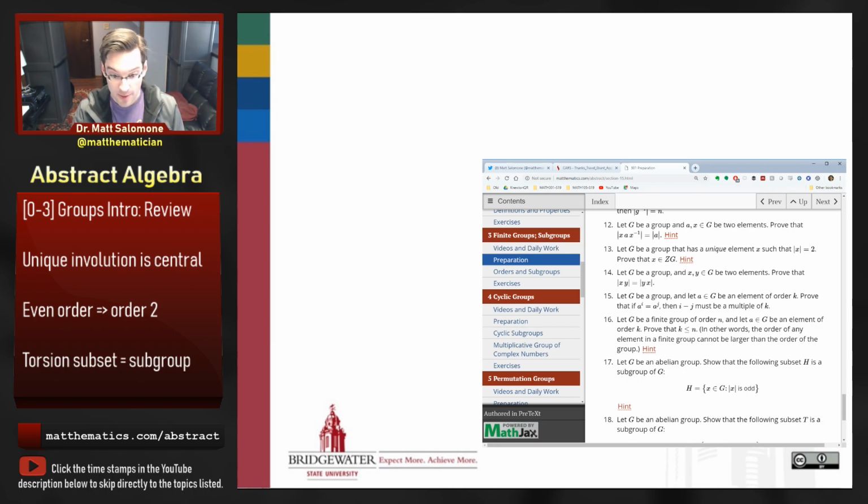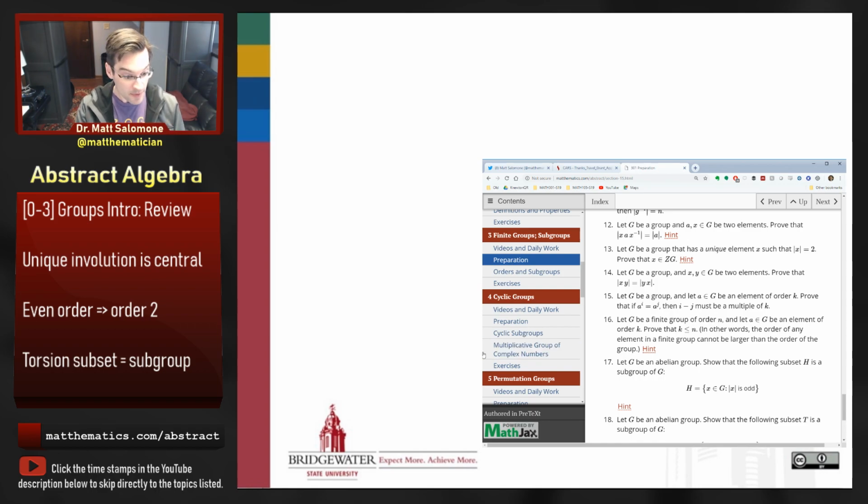Also, there's a problem that I think is particularly nice, which says that any group of even order, so if you give me an even number of elements to make a group with, that guarantees that one of those elements will have to have order 2. We can't make a group with an even number of elements unless at least one of those elements is its own inverse. So that's item number 2.